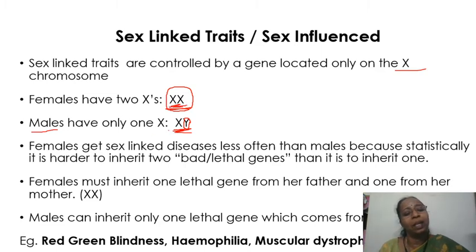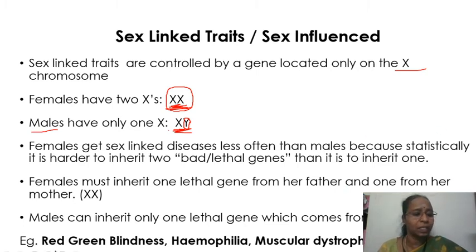two defective X chromosomes from their parents. But the male will be inheriting only one X chromosome, specifically from the mother. And if the mother is infected with that particular disease, definitely he is going to have it. So X-linked diseases are more common in males, whereas females are a little bit resistant, because X-linked recessive diseases require two copies in females. Only one is sufficient to bring about the disease in males.